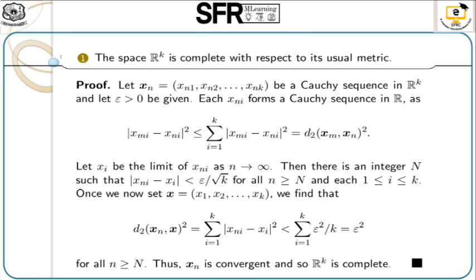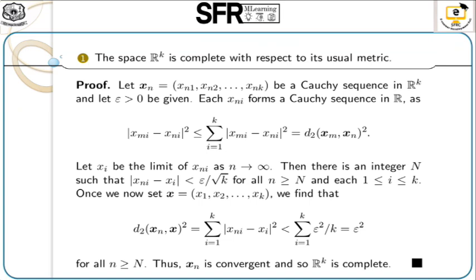Next example: the space R^k is complete with respect to its usual metric. First we take a sequence x_n = (x_n1, x_n2, ..., x_nk), which must be a Cauchy sequence in R^k, that is, k-dimensional. Next we take epsilon greater than 0.